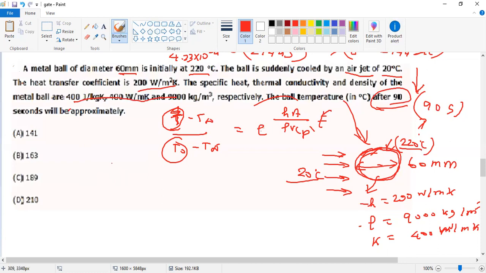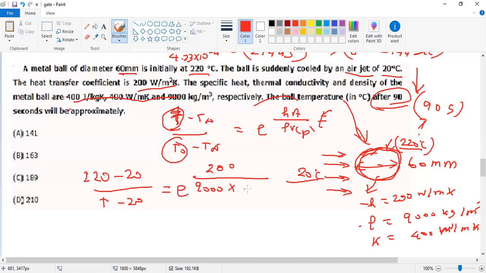First we got this value hA. So 220 minus 20 divided by T minus 20, where the air jet temperature is 20 degrees Celsius, equals the exponential of the h value 200 divided by the density 9,000 and the given value 0.03.